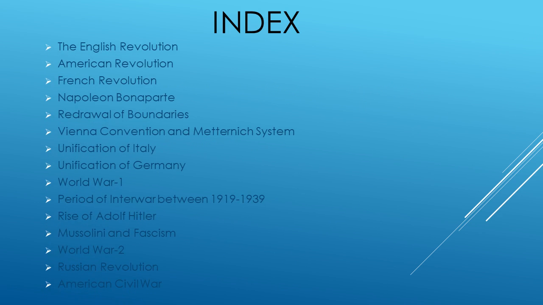As I explained in the previous week, these are the topics we are going to cover in our videos. The English Revolution has been done in the previous week. Today we are going to do the American Revolution. We are not going to cover the entire American Revolution today; it will be done in 3 or 4 classes. So we'll be discussing American Revolution Part 1 in today's lecture.